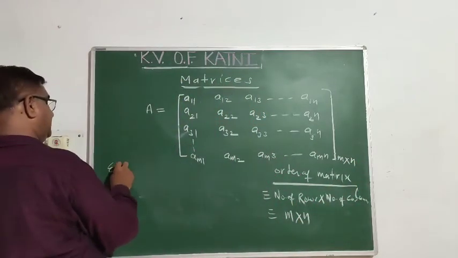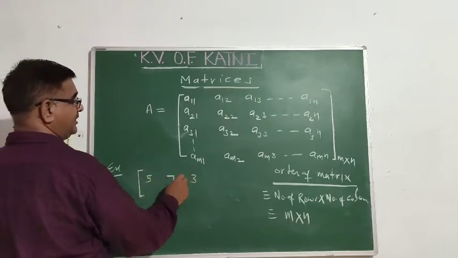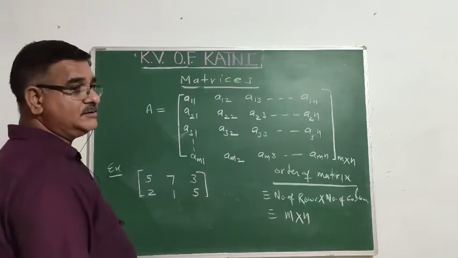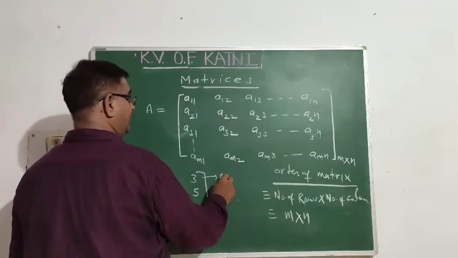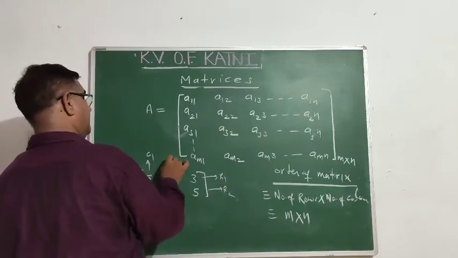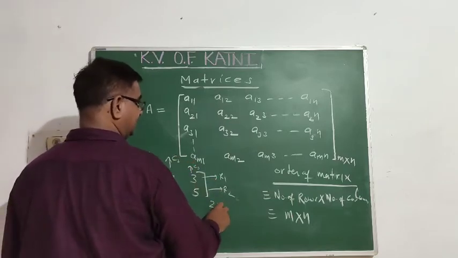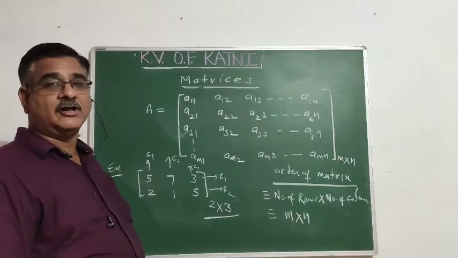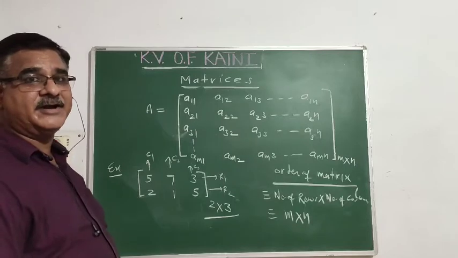For example, 5, 7, 3, 2, 1, 5. Can you tell me how many rows are there, children? 2 rows, R1, R2. How many columns? C1, C2, C3. So its order is 2 into 3. What is the order of the matrix? Got it? Number of rows multiplied by number of columns.